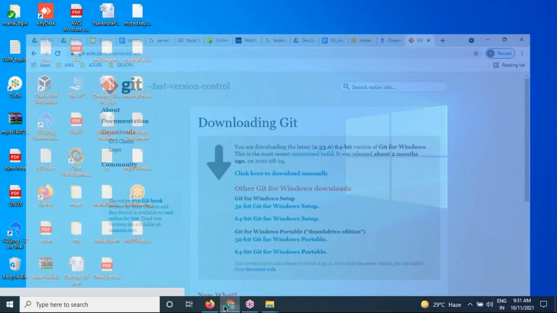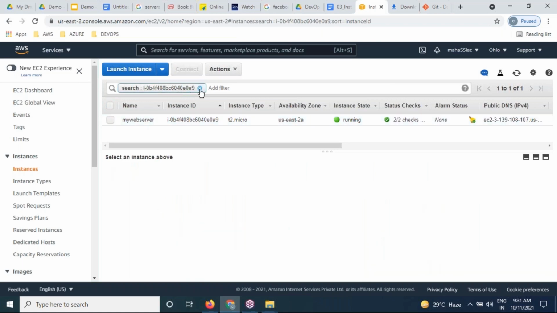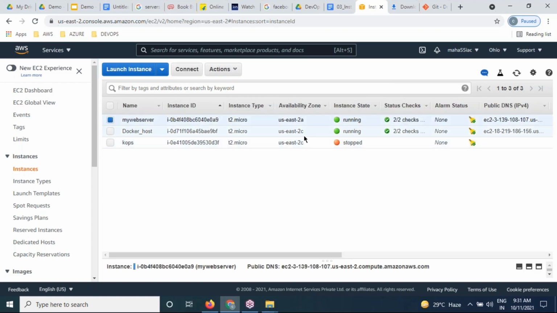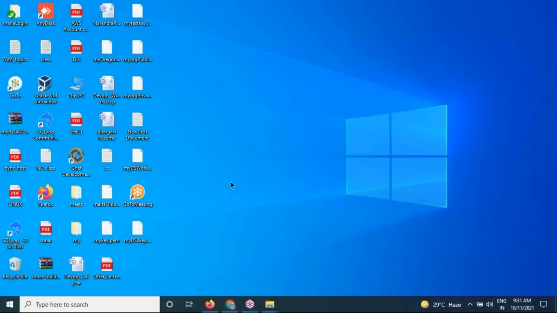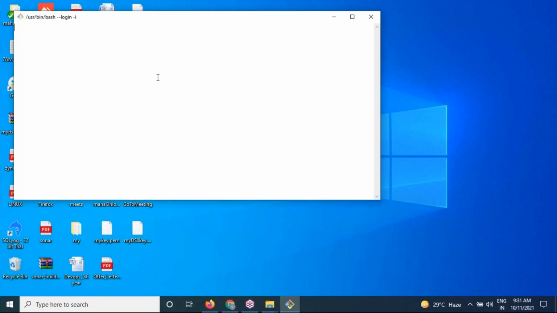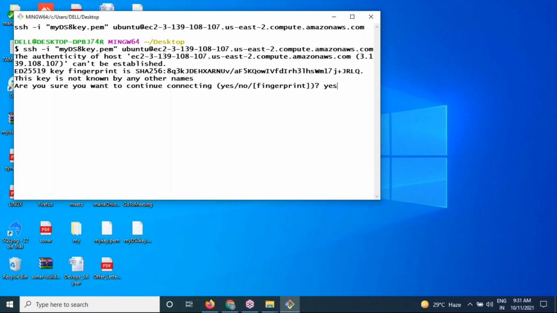How exactly? Let us go to the cloud server. Choose which server you want. Let us go for my web server. Click on connect, and copy this SSH connection. Where the PEM file is located, just right click, choose Git Bash, and paste it. That's it. We can get into the cloud machine. Yes, that's it.